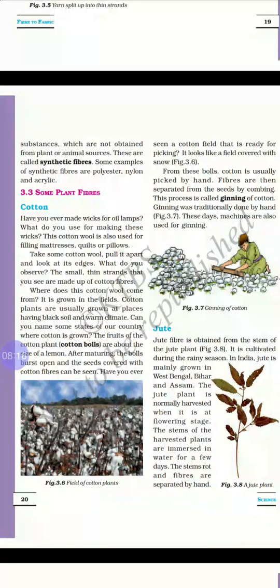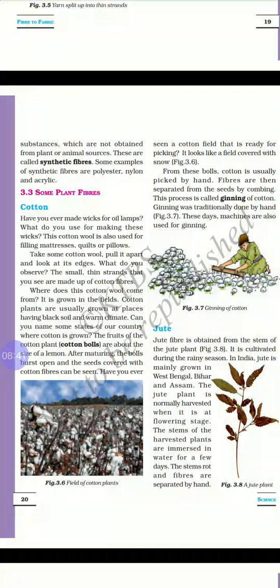Take some cotton wool, pull it apart. Look at its edges. What do you observe? The small thin strands that you see are cotton fibers. When you try to pull and separate cotton wool, you find very small thin strands. Those are called cotton fibers.